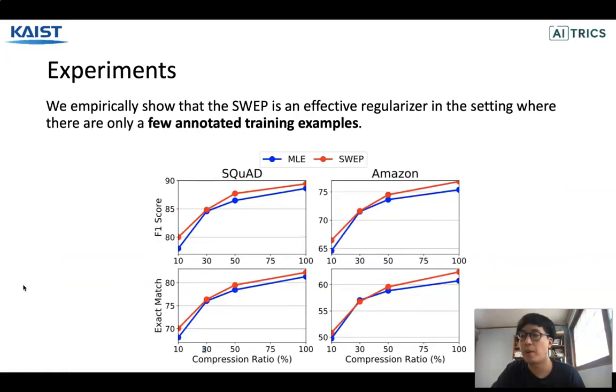We empirically show that our data augmentation SWAP is also an effective regularizer in the low resource setting. We trained the model with a subset of SQuAD dataset and measured the out-of-domain performance as well as in-domain performance. Our model consistently improved both in-domain and out-of-domain performance, although it is trained with much fewer samples.